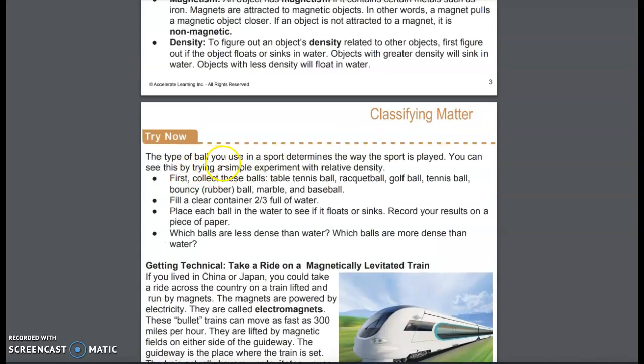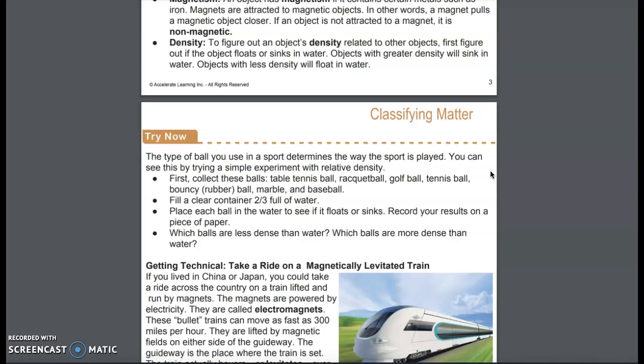It says, the type of ball you use in a sport determines the way the sport is played. You can see this by trying a simple experiment with relative density. First, collect these balls, and this is where CSISD was saying that you can use any different balls that you have at your house. Table tennis ball, racquetball, golf ball, tennis ball, bouncy rubber ball, marble, and baseball. Those are just an example.